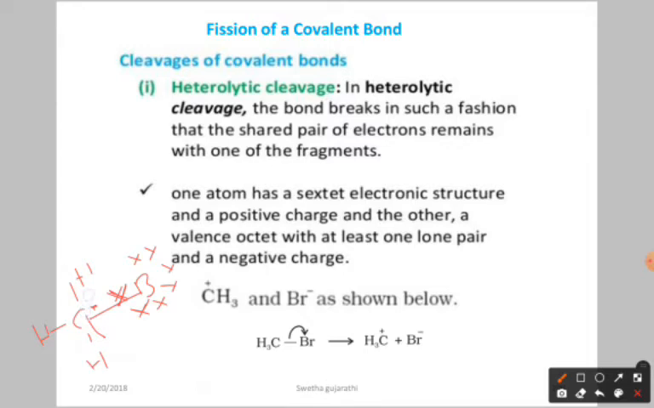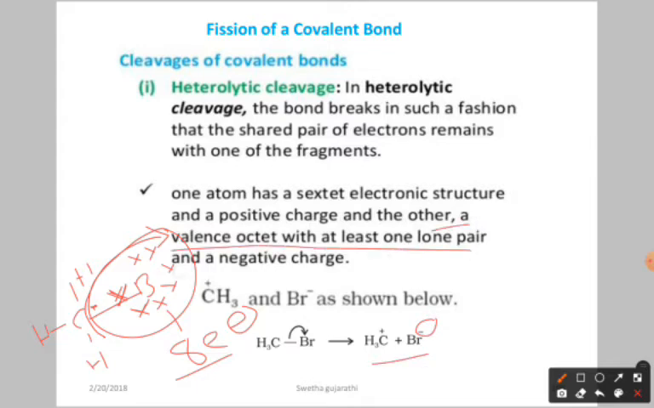Now in heterolytic fission what happened? This pair of electrons shifts towards the bromine. So around bromine now how many electrons are there? 8 electrons, isn't it? So with 8 electrons it is having the negative charge: a valence octet with at least one lone pair and negative charge. So this type of cleavage is called what? Heterolytic cleavage. A pair of electrons is shifted towards another atom, so one gets the positive charge and the other gets the negative charge. This type of cleavage is called heterolytic cleavage.